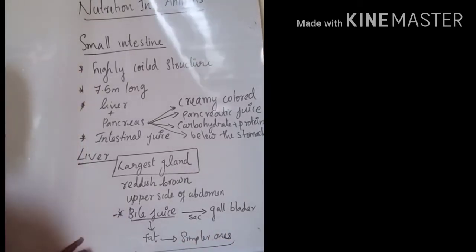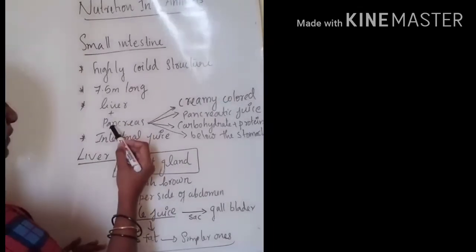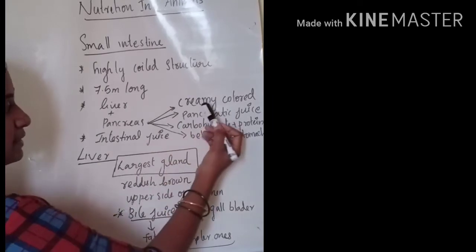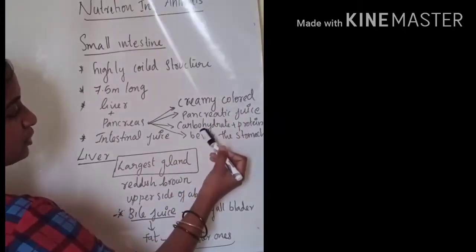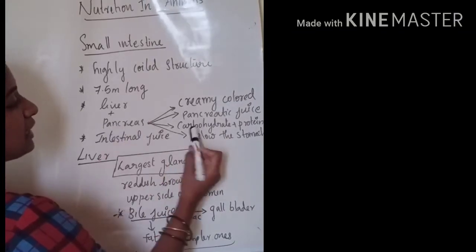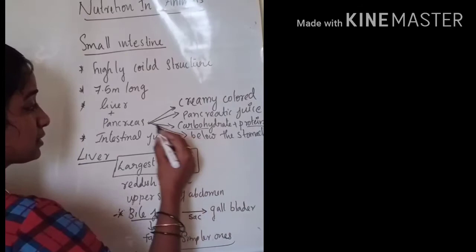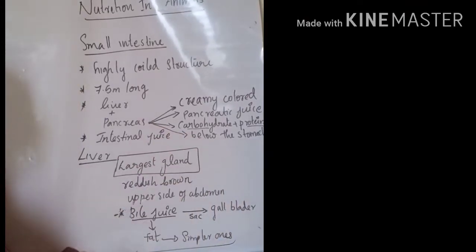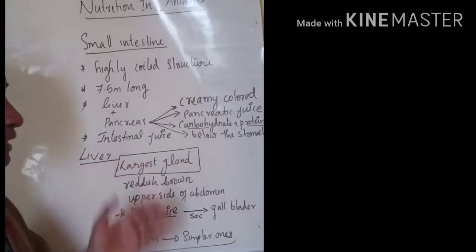Okay, so the function of bile juice is the digestion of fat. And then we have discussed the pancreas. It is creamy in color, and it secretes a juice called the pancreatic juice, and it helps for the digestion of carbohydrate and protein, and it is just seen below the stomach. Okay, then what is the function of the intestinal juice?